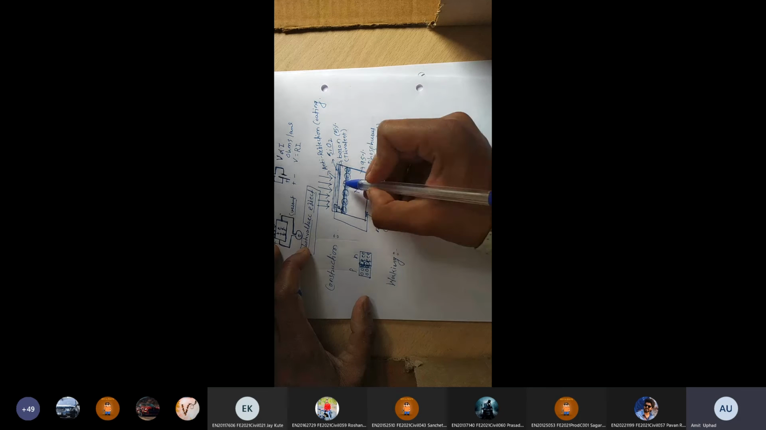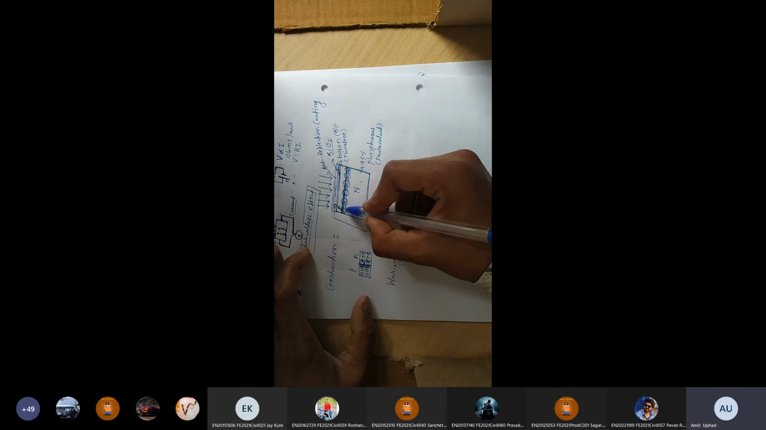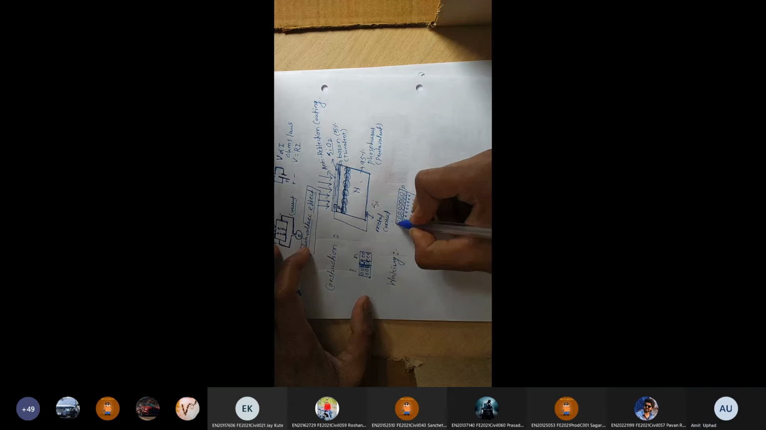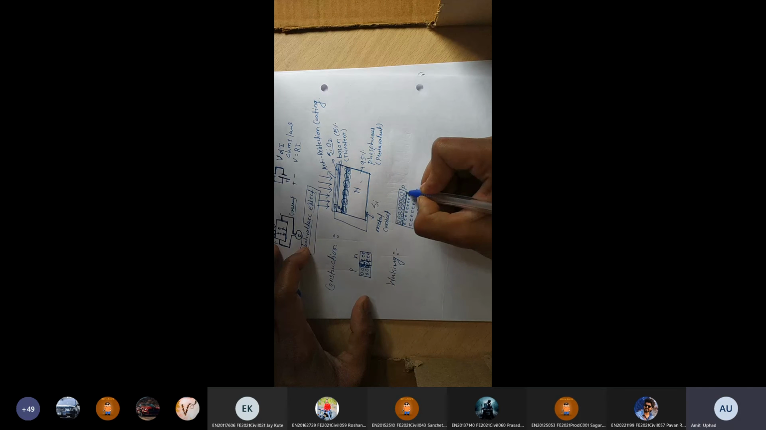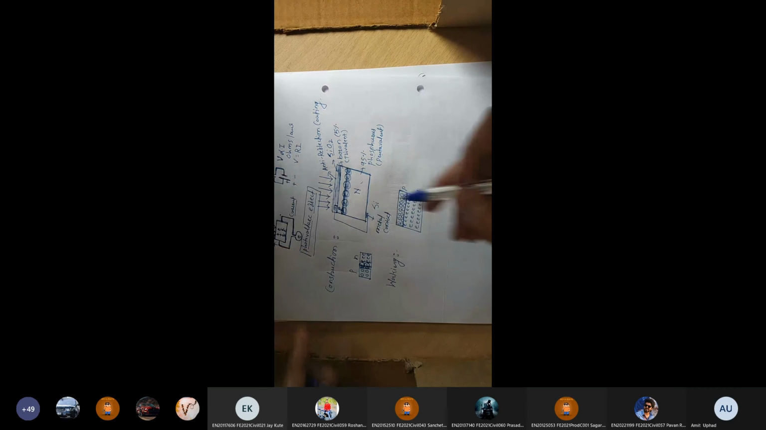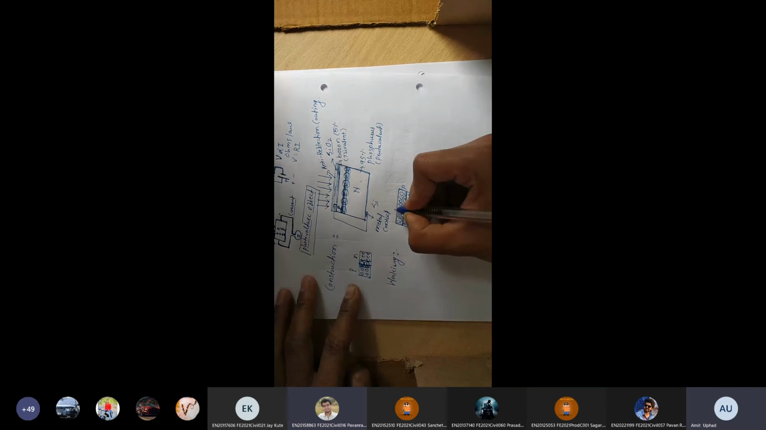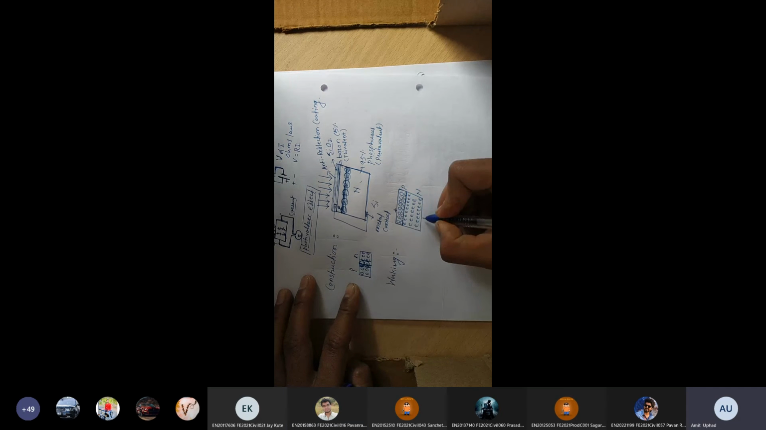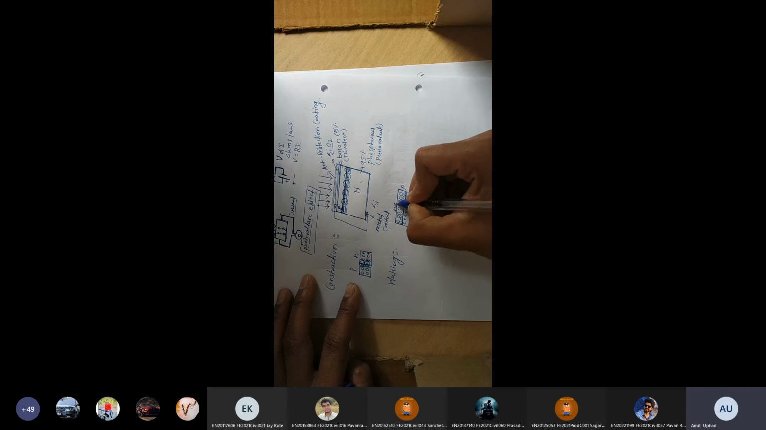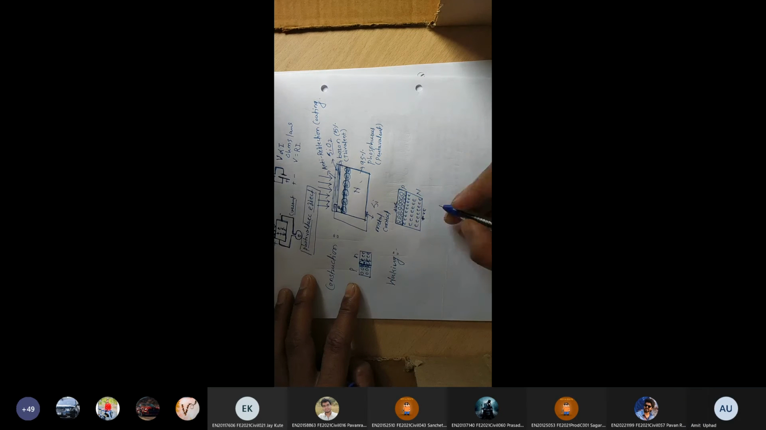Okay, whenever light is incident on the depletion layer, it separates the electron hole pairs. And what is the charge on a hole? Positive or negative? Positive charge. And what is the charge on an electron? Negative charge. Is it clear what I am saying? Okay.